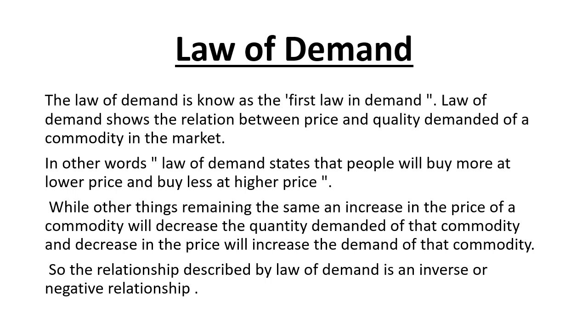Now to put it in simple words, here a very clear definition of law of demand is given, and it says that when the price of any commodity falls, the quantity demanded of that commodity increases. That means when something becomes cheaper, we buy more of that product.